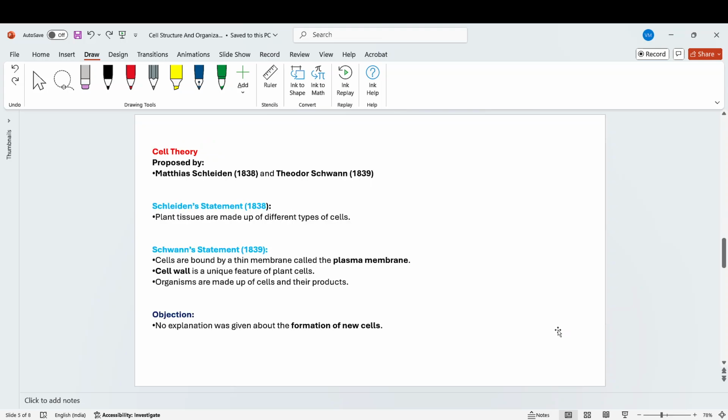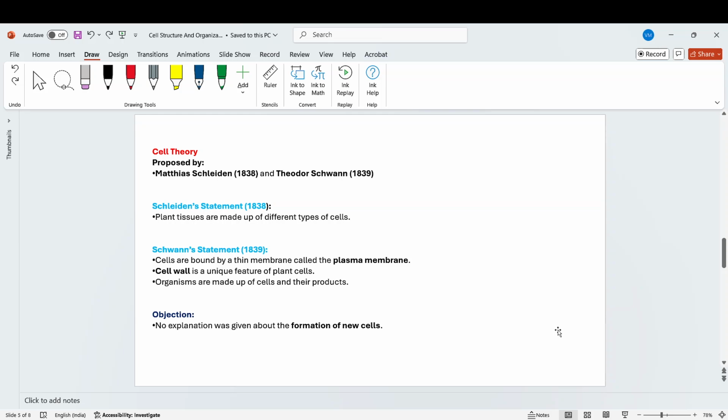Okay. Next topic is cell theory. Cell theory was first proposed by two scientists, namely Matthias Schleiden in 1838 and Theodor Schwann in 1839. Schleiden was a botanist.